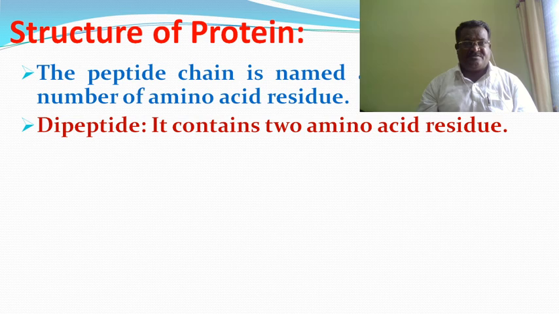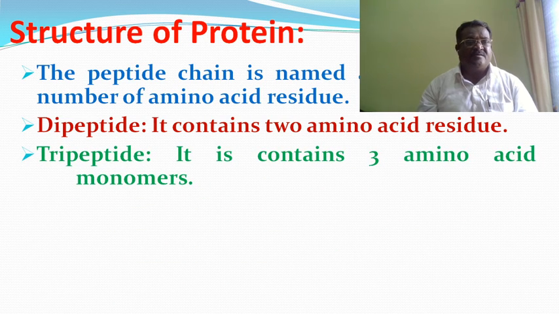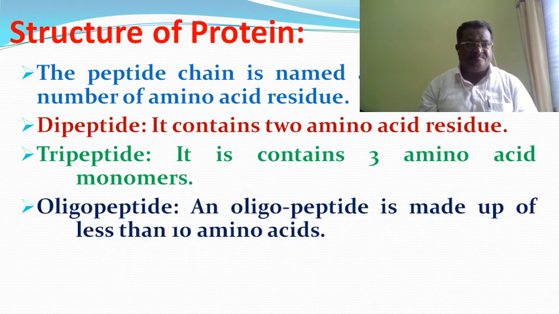The dipeptide: when the chain contains two amino acid residues, two amino acid molecules, it is called a dipeptide. A tripeptide contains three amino acids or monomers. Oligopeptides are made up of fewer than 10 amino acids, that is 2, 3, 4, 5, 6, 7, 8, 9 or 10 or below 10 amino acids.